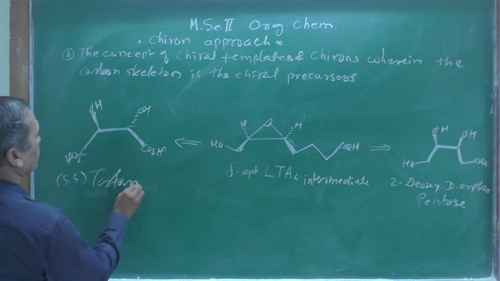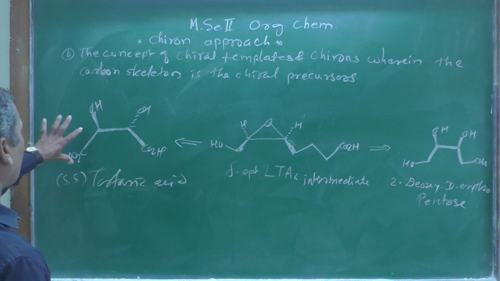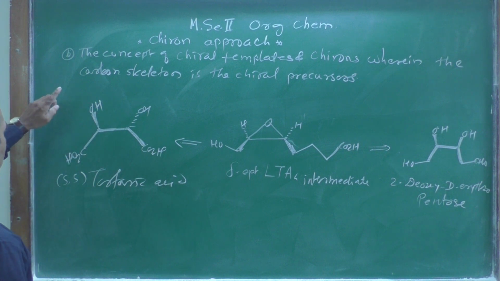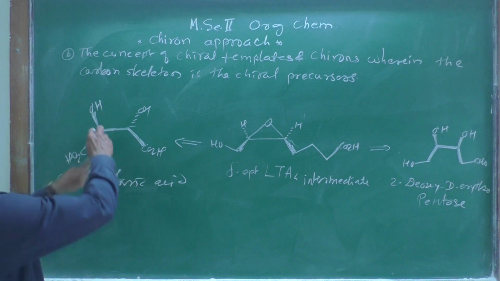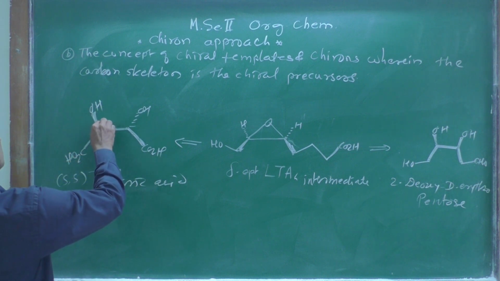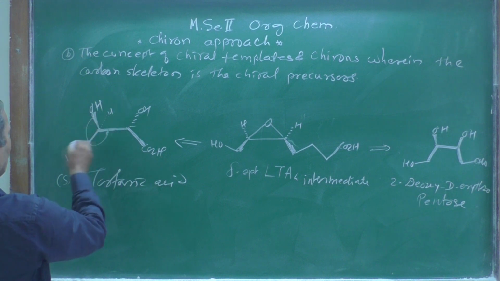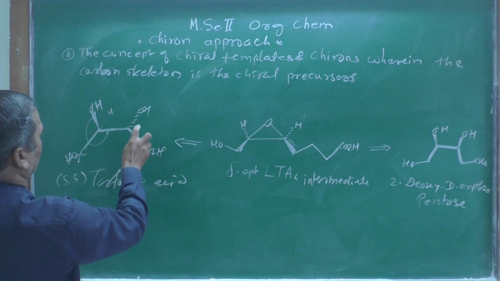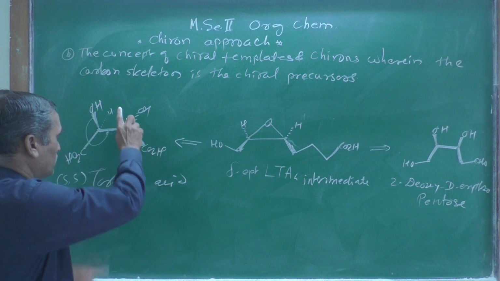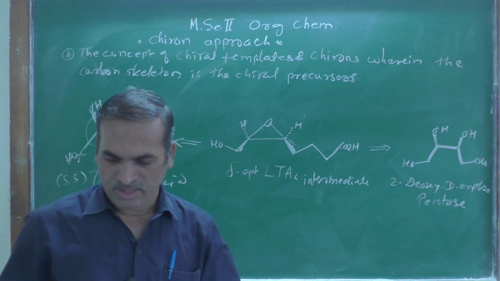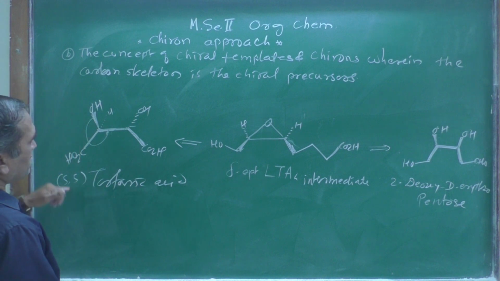This is the SS tartaric acid. Again, why SS tartaric acid? Look at here again. One, two and three: the hydrogen atom is below the plane. Like this, suppose there is a hydrogen, one, two, three, and therefore it is a yes. Here one, two, three change to yes there, because that hydrogen atom is above the plane, and so this type of things are there.